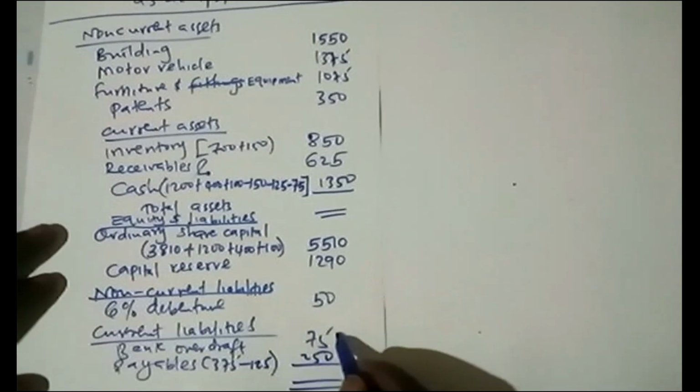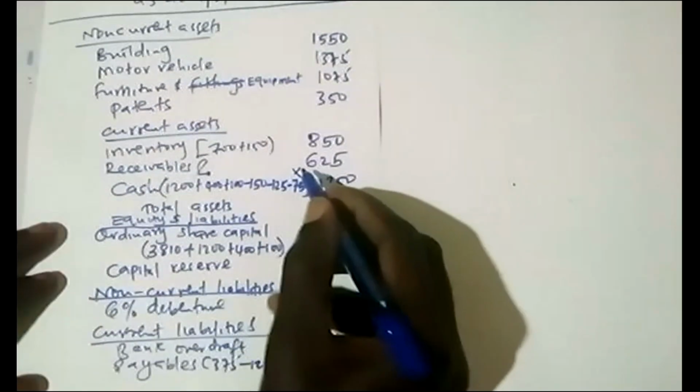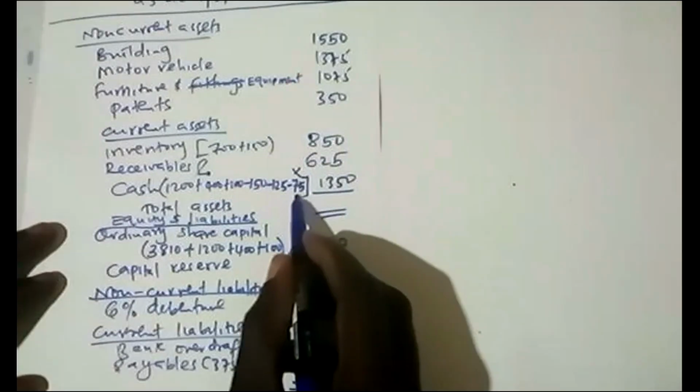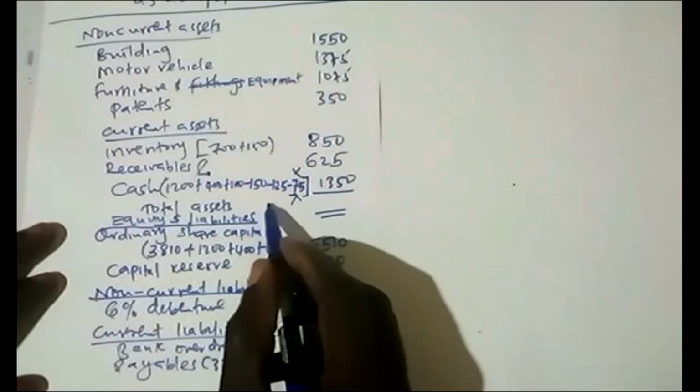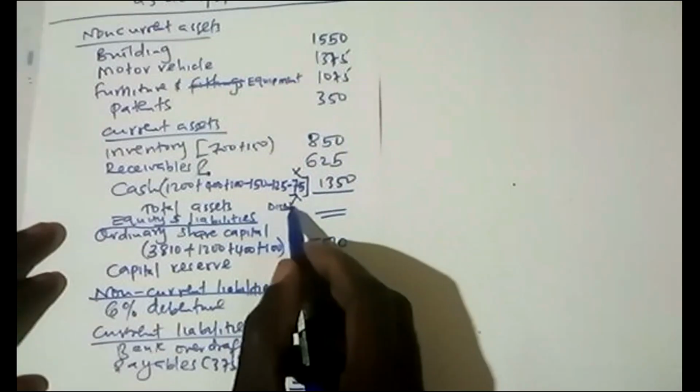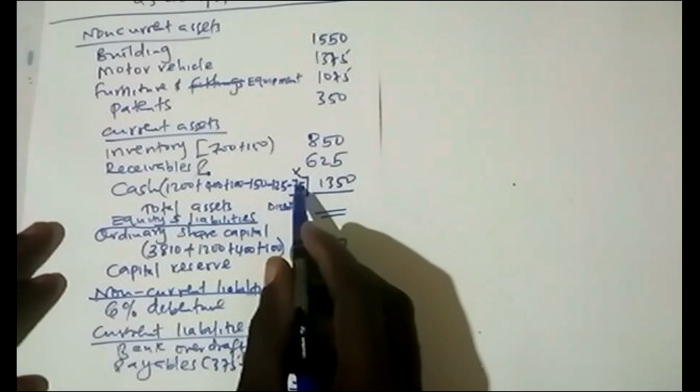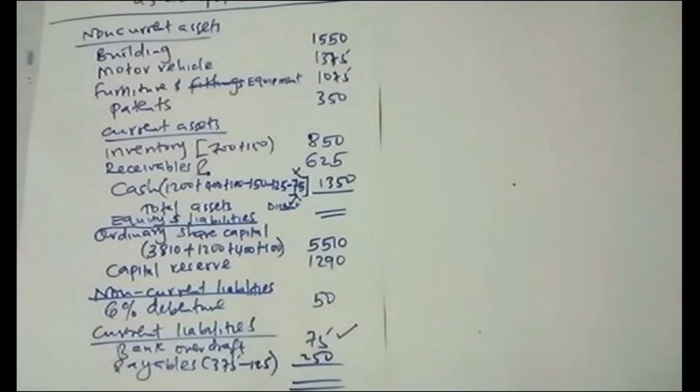So this is not a bank overdraft. This one is that cash which was given out. This was a dissolution cost, which was given out by this Fanaka to Tabu.